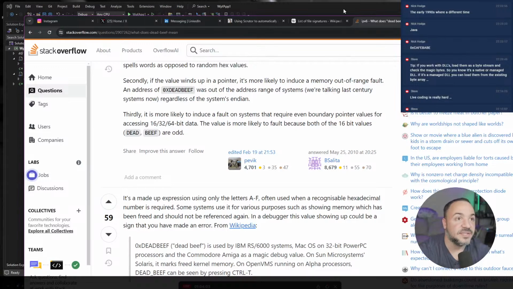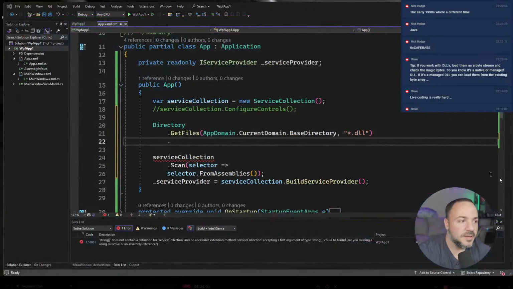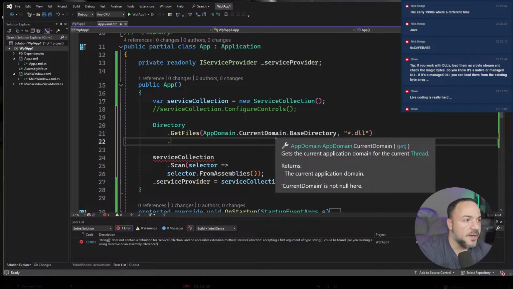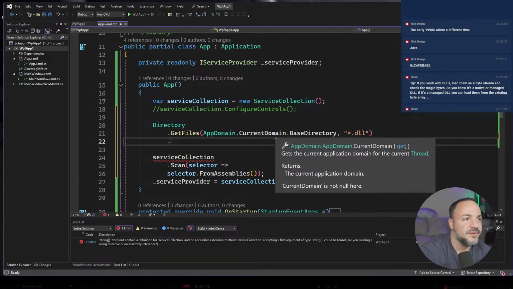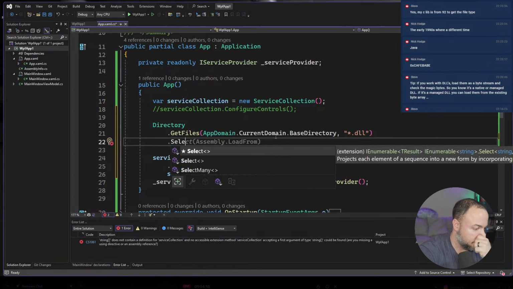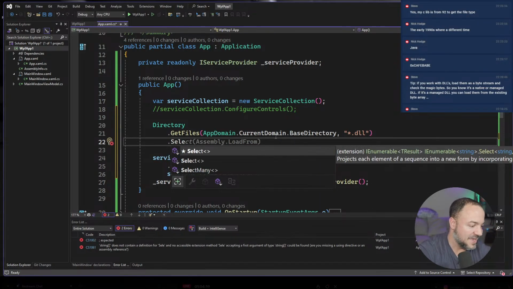Anyway, kind of fun stuff when you're dealing with hex, but you could go do that, and that would be a nice optimization here. We're just going to take a shortcut because I don't have to worry about that right now. Yes, my C library is from 92 to get the file type. That is absolutely awesome.